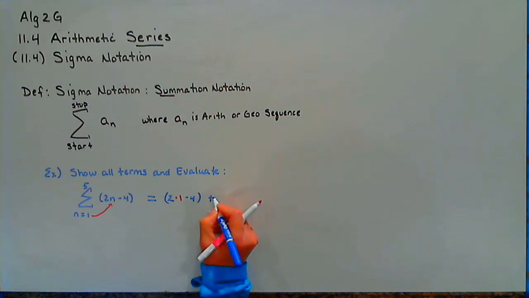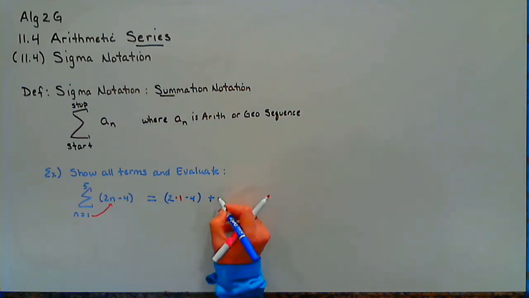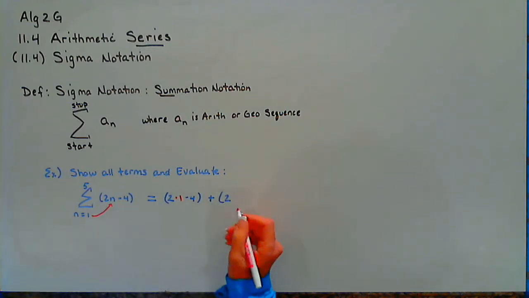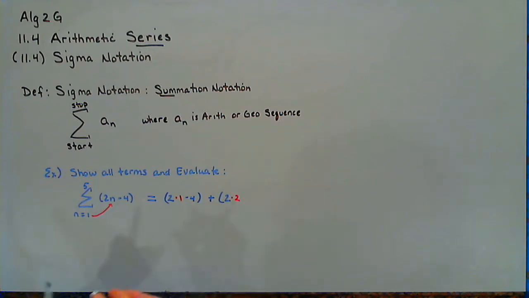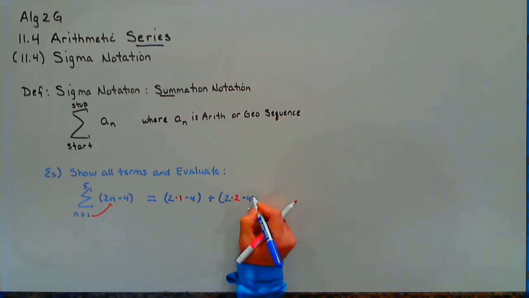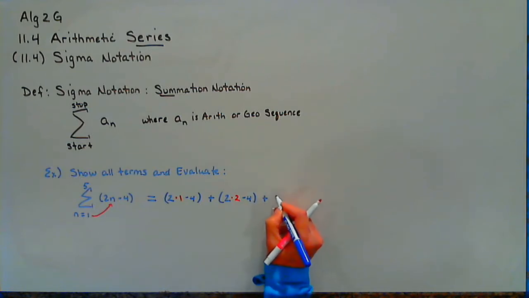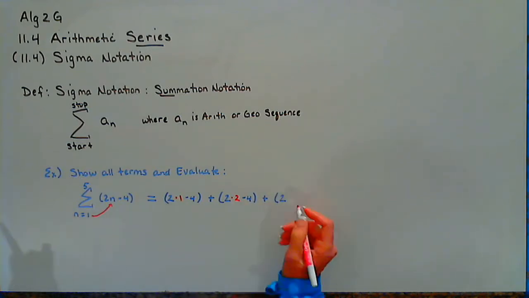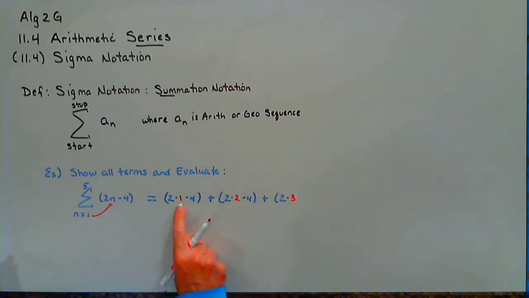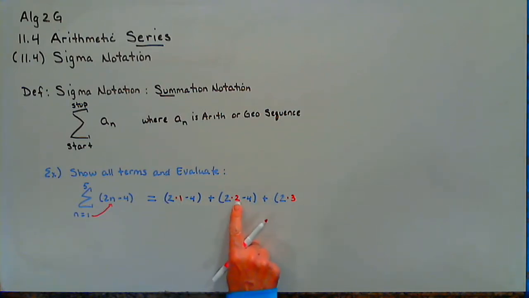Then I add that to the next term: for the second term, I plug a 2 in. And I keep going. My third term, I plug a 3 in, because it told me to start with the number 1. Then I go to 2, then I go to 3.